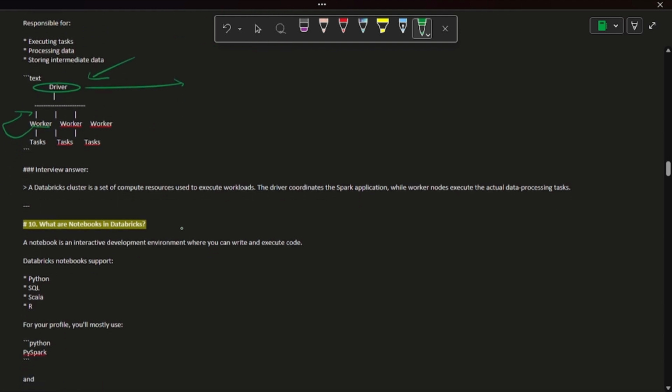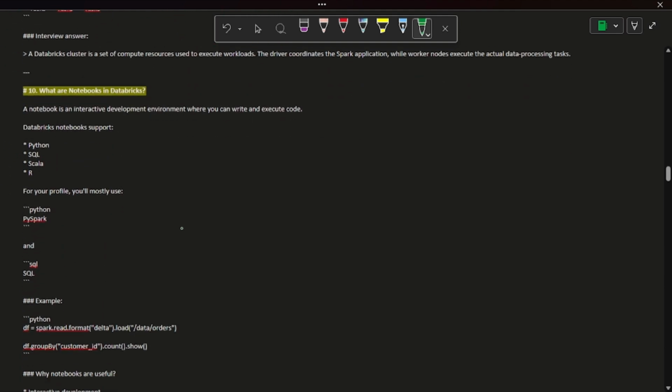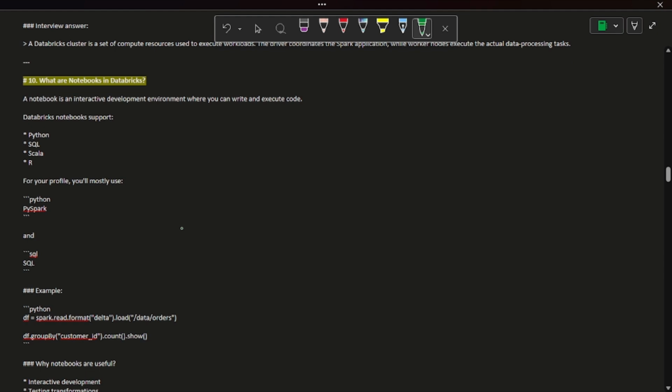Moving on to the next question, what are notebooks in Databricks? So notebooks, as I told earlier, are just a place where we write our code and execute our code. It will support all these languages.